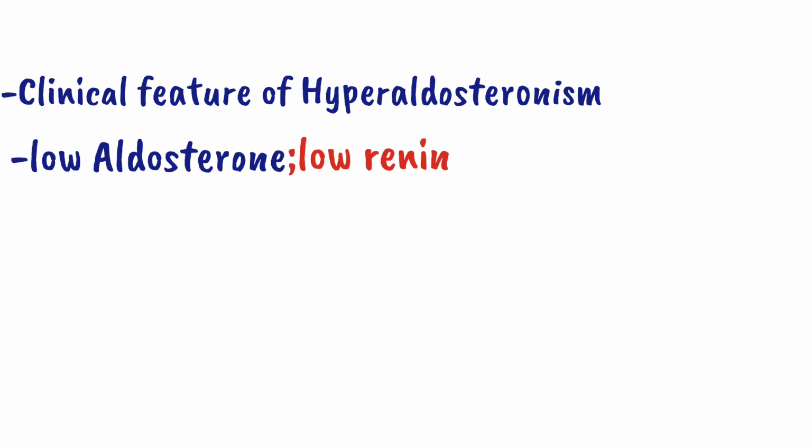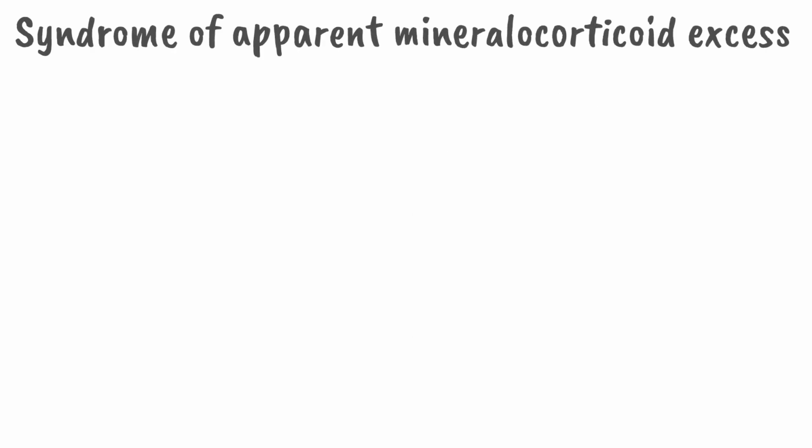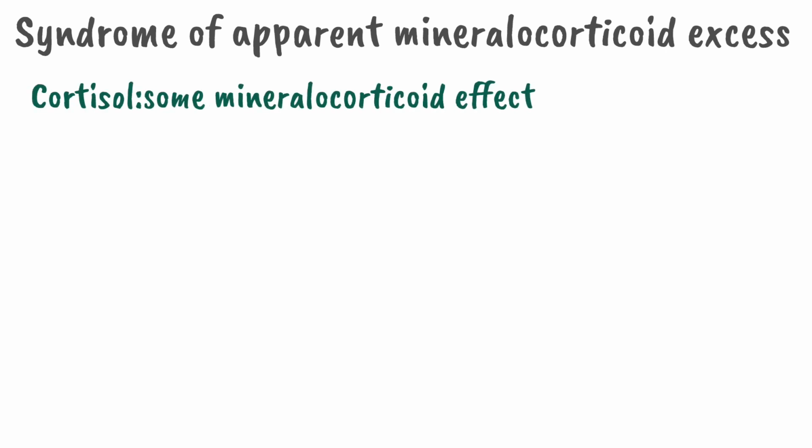At the end, I will discuss two conditions in which a patient will present with clinical features of hyperaldosteronism, but the patient will have a low aldosterone and low renin level. Why does this occur? It is because there will be a non-aldosterone dependent activation of the mineralocorticoid pathway. Under the umbrella of non-aldosterone dependent activation of the mineralocorticoid pathway is syndrome of apparent mineralocorticoid excess, also called SAME. Remember that cortisol has some mineralocorticoid activity.